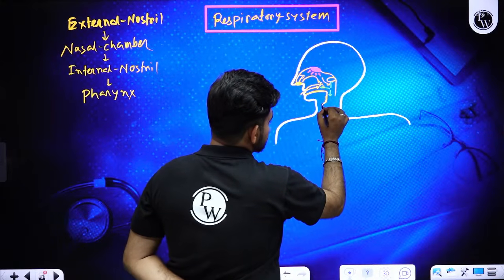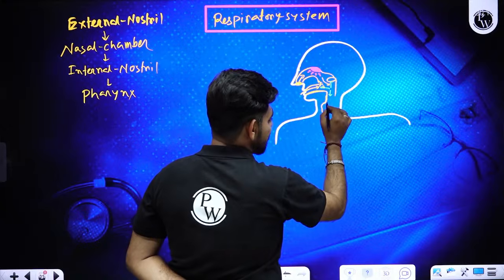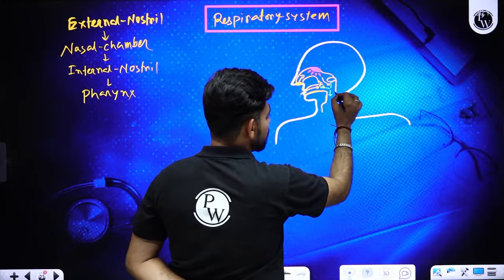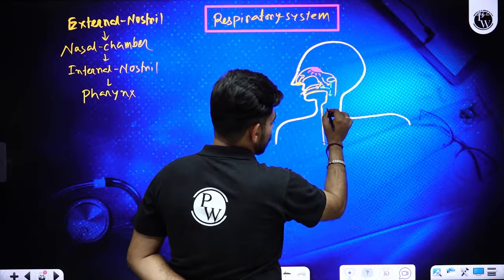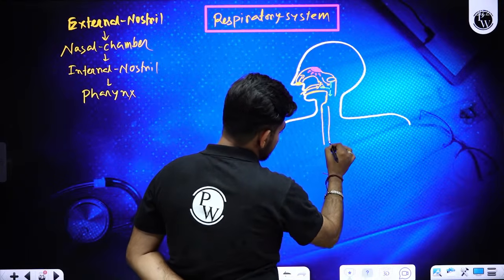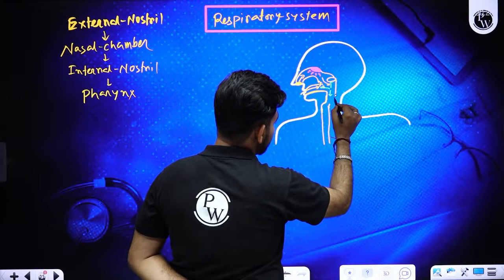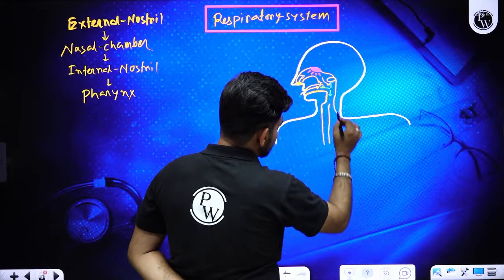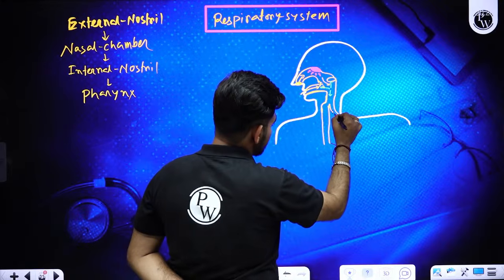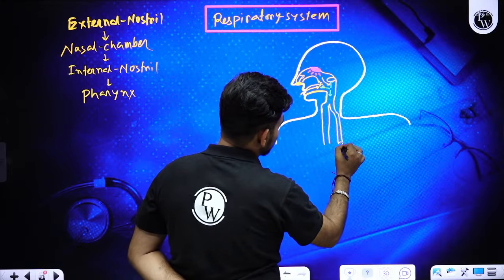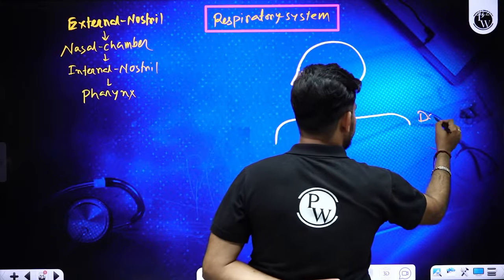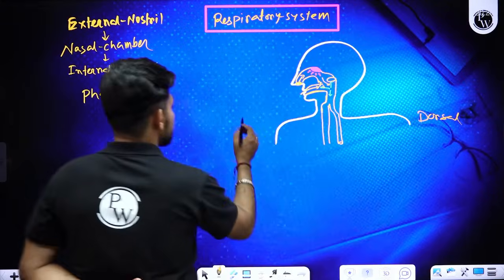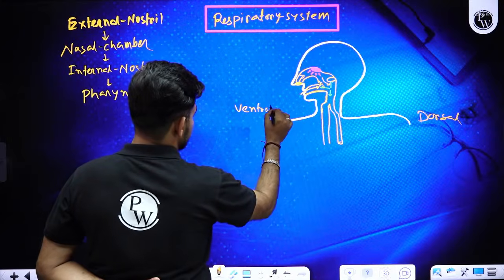The ventral segment of the pharynx will make the windpipe, and the dorsal segment will make the food pipe here. The back side is the dorsal side, the front side is the ventral side. Okay.